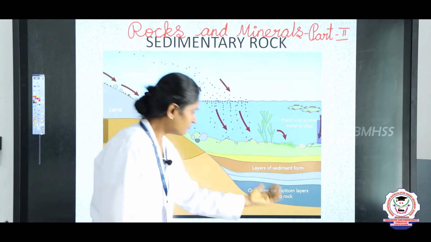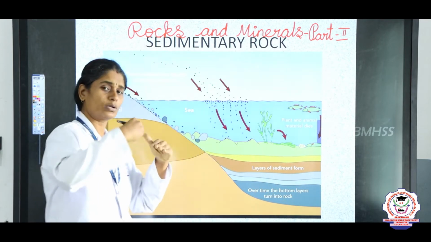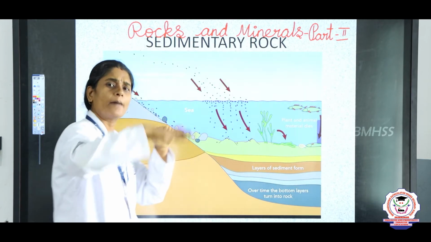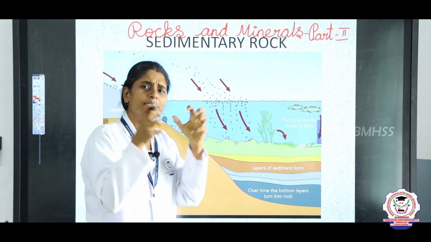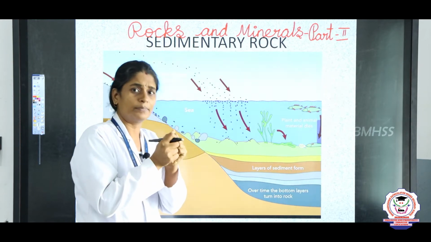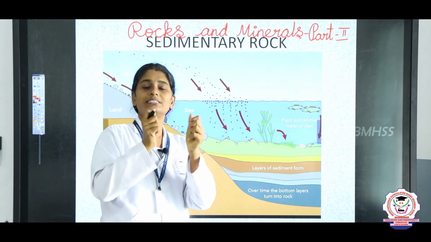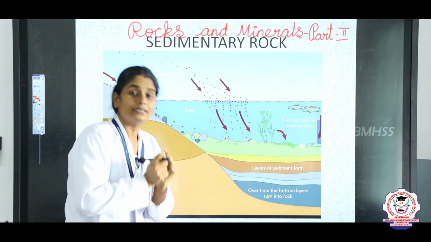After the particles settle down, they form layers. Once the small rock particles settle down, they form many layers. These layers are cemented together. Cemented together means bound together. These layers are cemented together by the minerals.